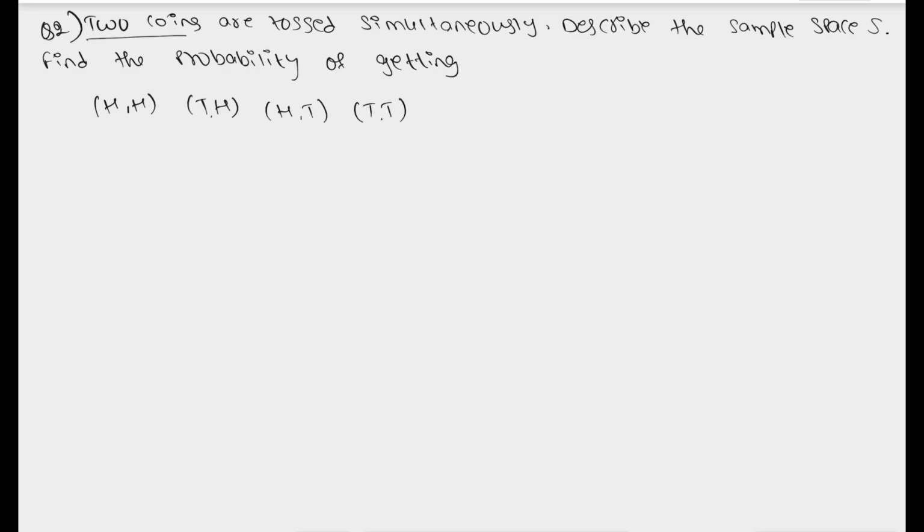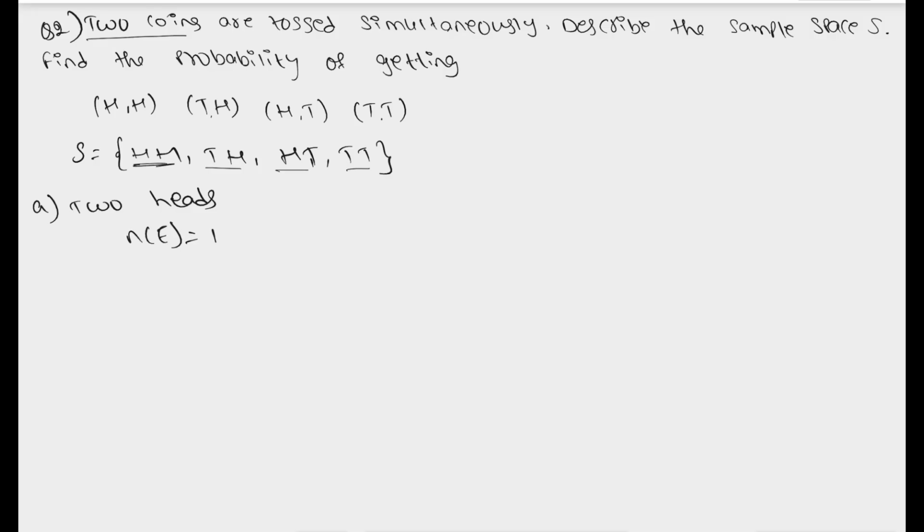So here we need to describe our sample space. So the sample space we can write as head and head, tail and head, head and tail, and tail and tail. This is our sample space for this case. And here we need to find the probability of two heads. Two heads. So how many possibilities we have? Only one, which is head and head. Only one event will be there to get two heads.